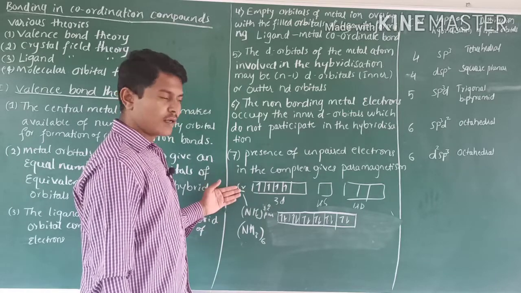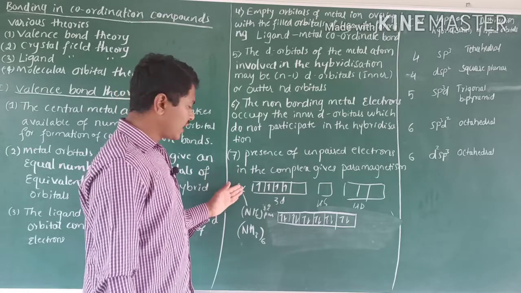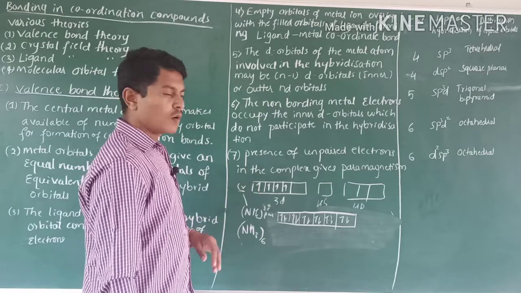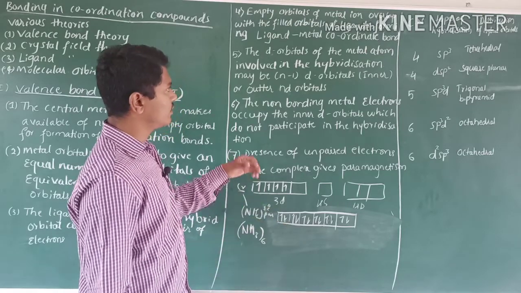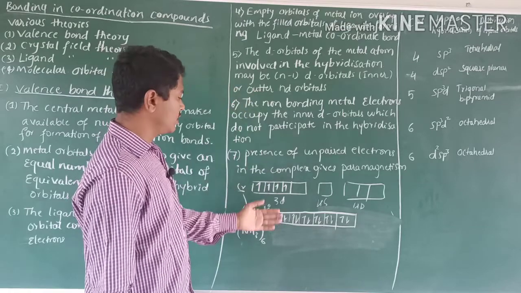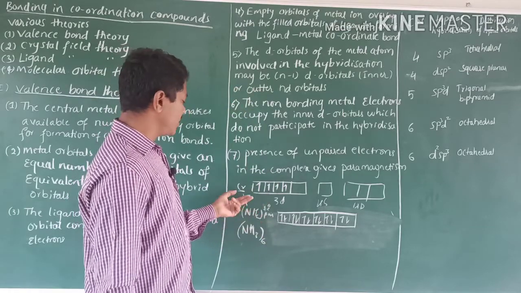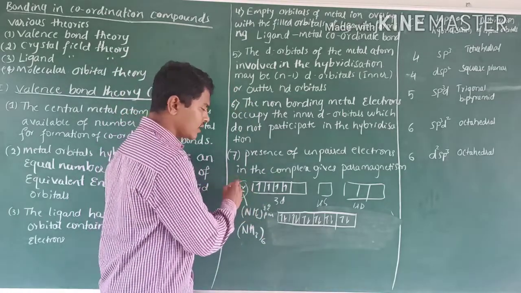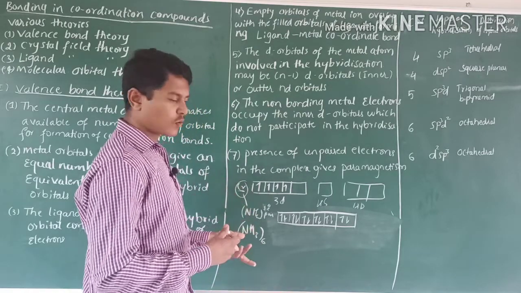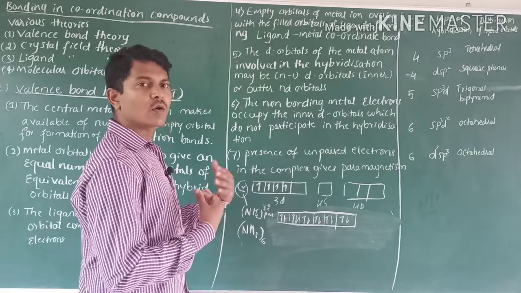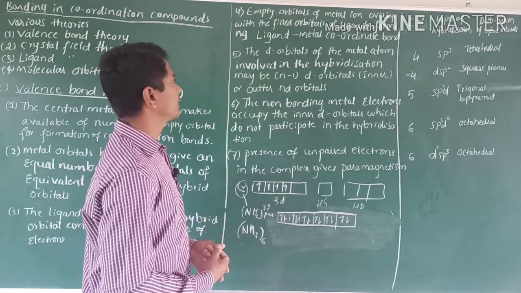Different metal atoms have different vacant orbitals, which means the coordination number is changed. Here a fixed coordination number is there for chromium, similarly for another, for magnesium the coordination number is different, for ferrous the coordination number is different, like that.